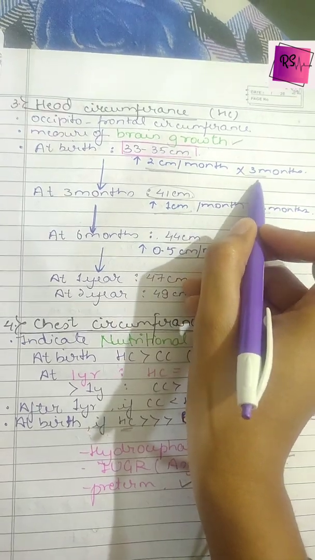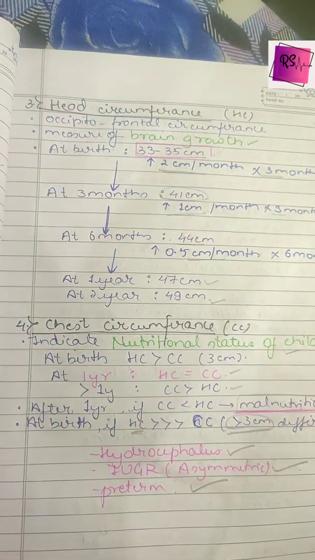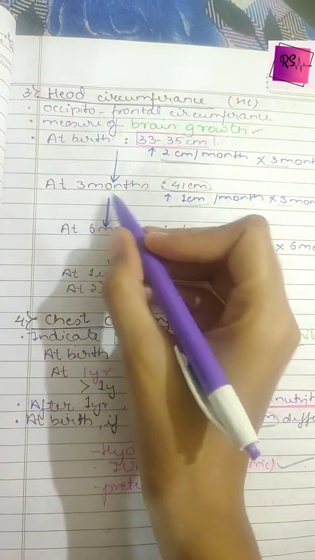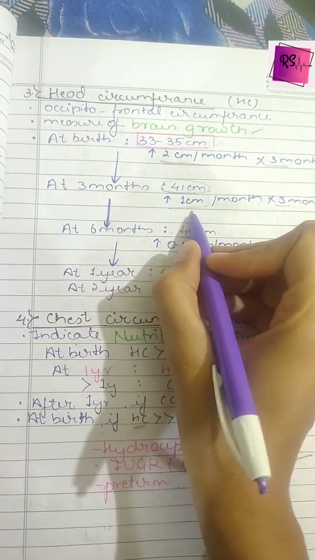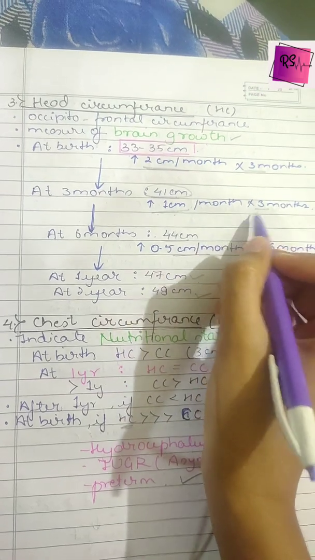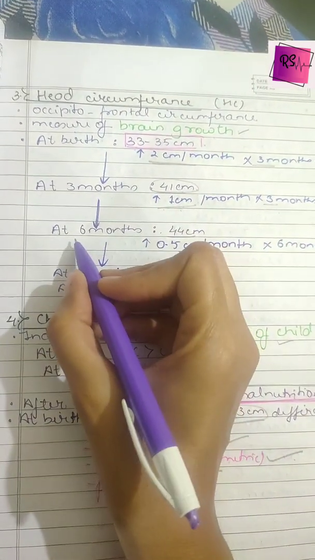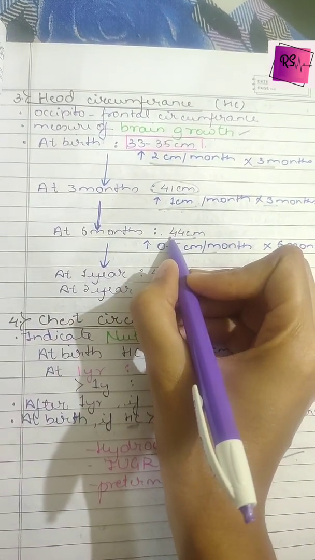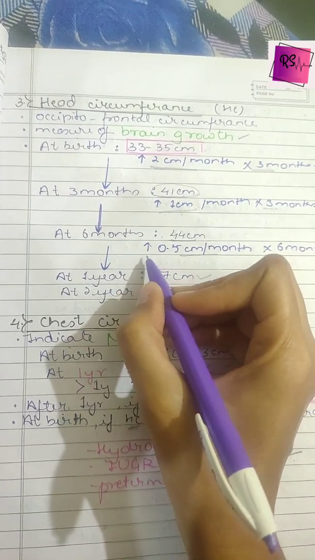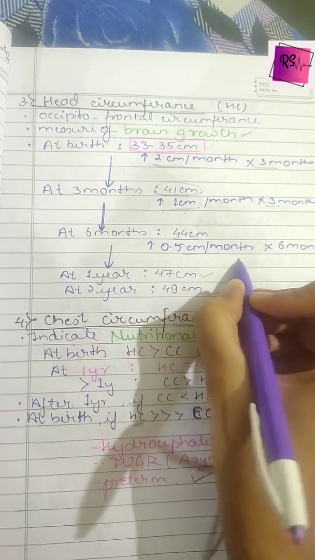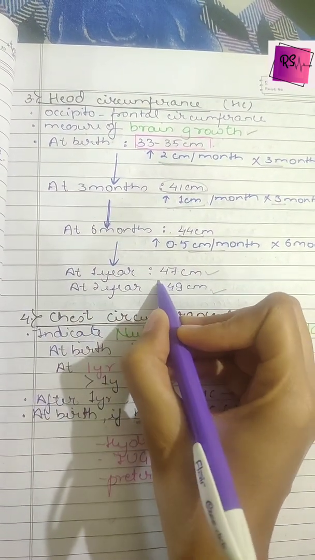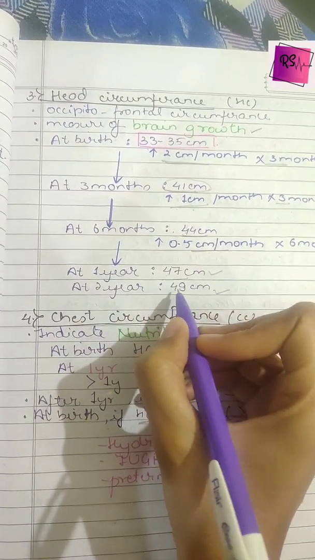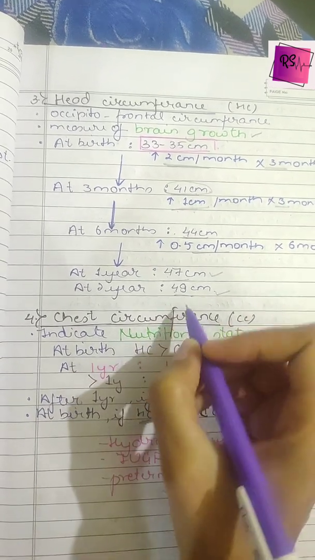That is for 3 months it increases by 2 centimeter per month. Okay, so at 3 months the circumference is 41 centimeter and it further increases by 1 centimeter per month for 3 months. Okay, then at 6 months the circumference is 44 centimeter, which increases by 0.5 centimeter per month for 6 months. Then at 1 year the circumference is 47 centimeter. At 2 years the circumference is 49 centimeter.